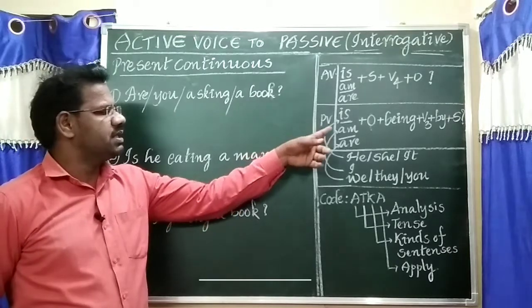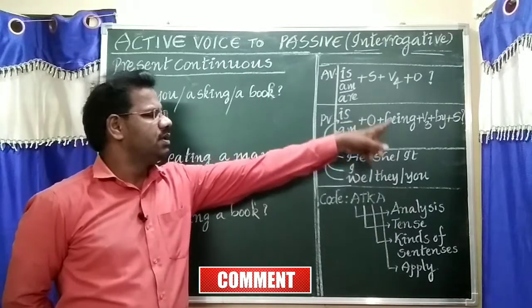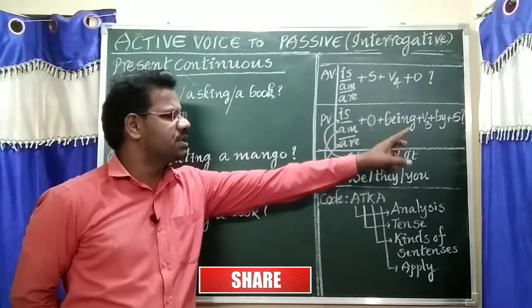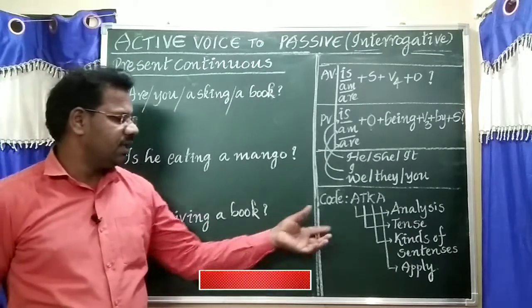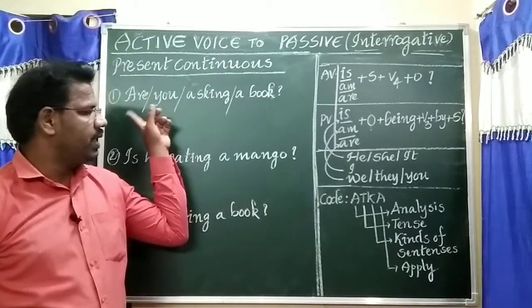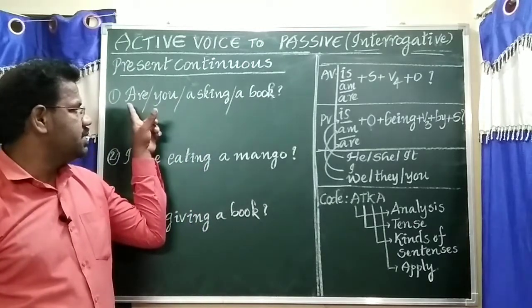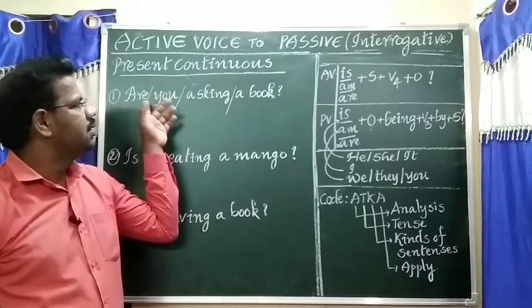Now passive structure: is, am, are, object, being, V3, preposition by, subject. See again here, analysis to find tense. To find tense means either is, am, are. Sometimes are will be there.